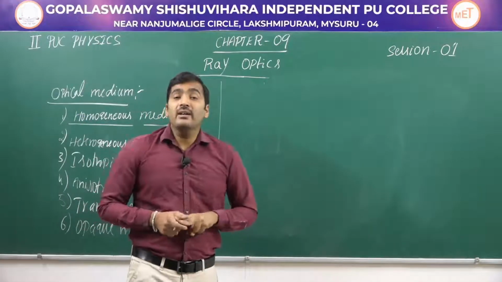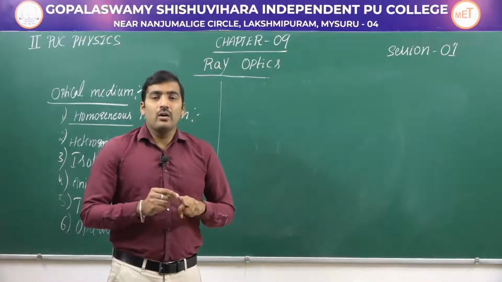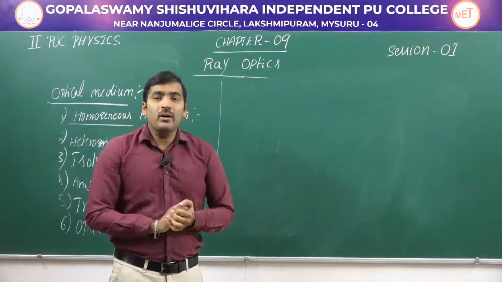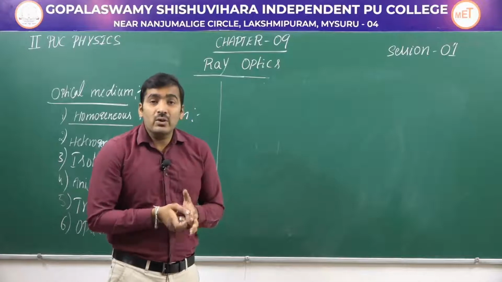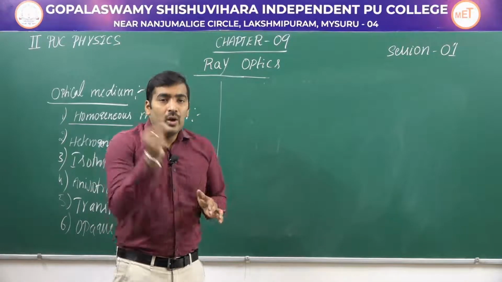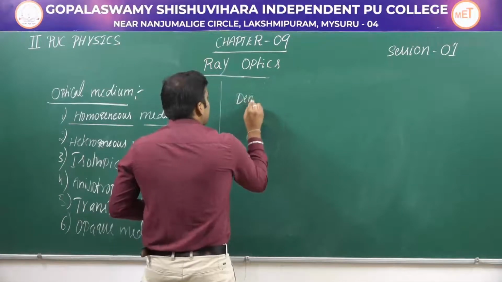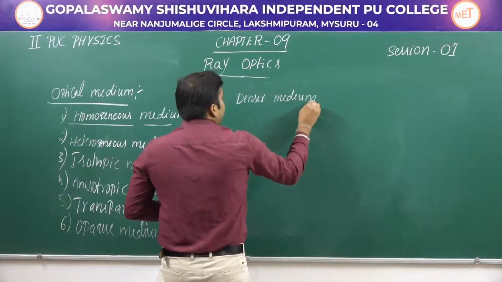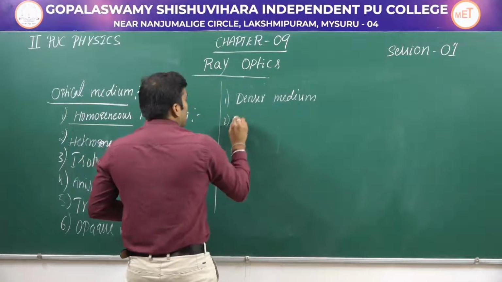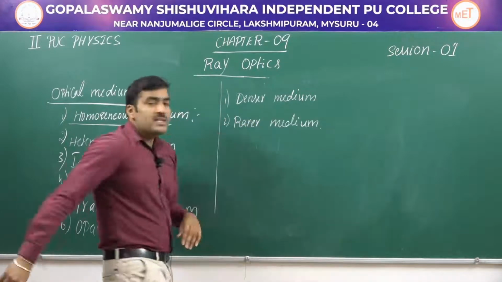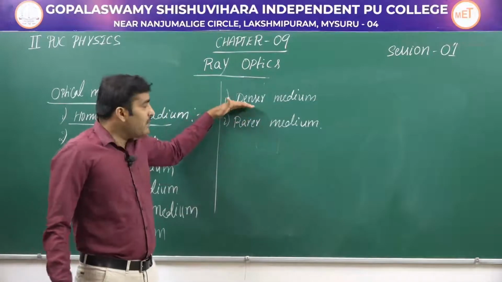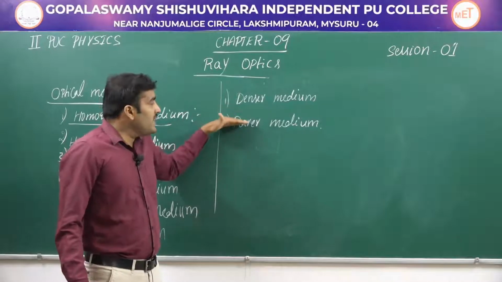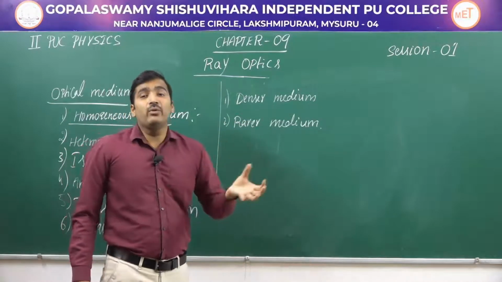Now we should understand two terms which are frequently used in this chapter, and it is very important to learn about these two. Okay, what are those? Denser medium and rarer medium. These two terms are relative terms.